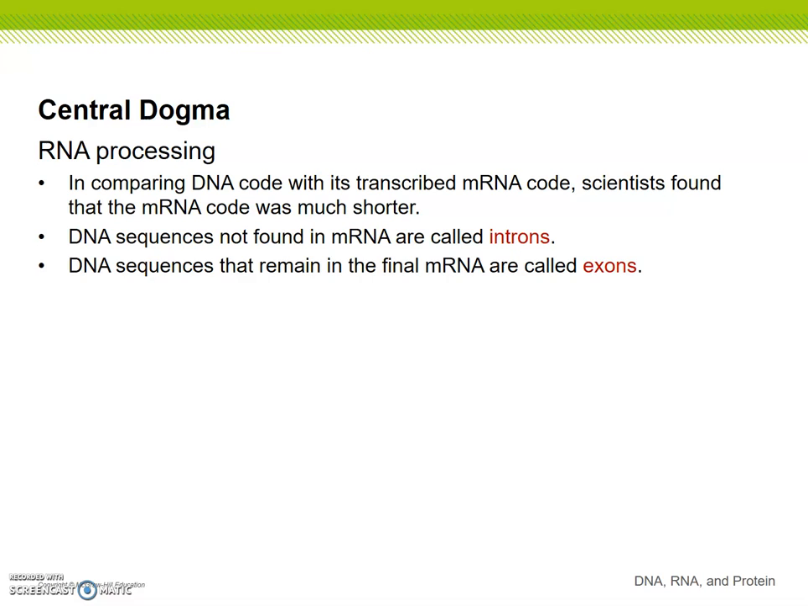Okay, RNA processing. When we compared DNA code with its transcribed mRNA code, scientists found that the mRNA code was much shorter. So DNA sequences not found in mRNA are called introns, and DNA sequences that remain in the final mRNA are called exons. So the pieces that are kind of snipped out are the introns, and the pieces that kind of stick around and get combined to stick around in the final mRNA, those are exons.